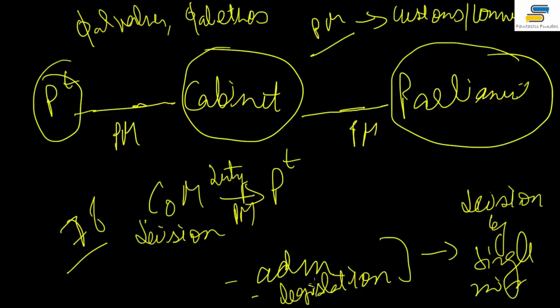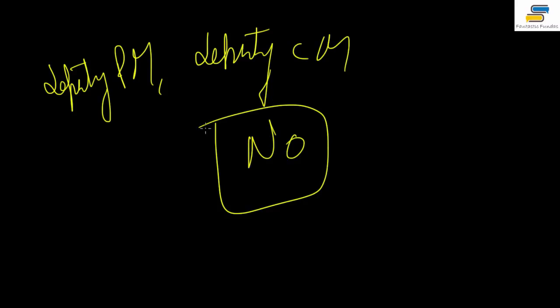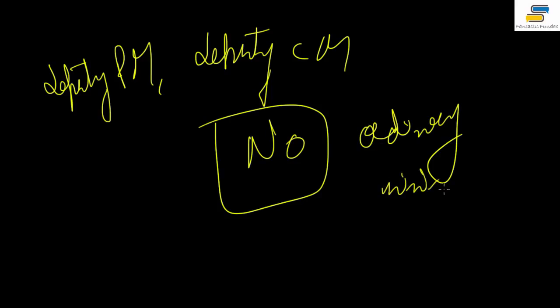And even a Rajya Sabha member can become the Prime Minister of India. Manmohan Singh was one. These days I have heard that a lot of states have posts called Deputy Prime Minister or Deputy Chief Minister. Is it a constitutional post? No, it is not. It is an ordinary post, just like any other ordinary minister. He is not any special minister.